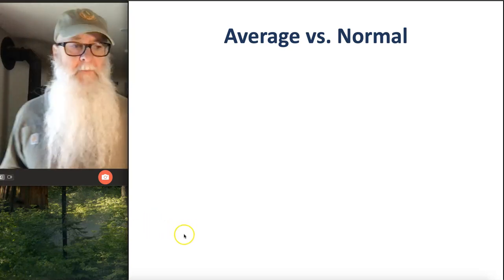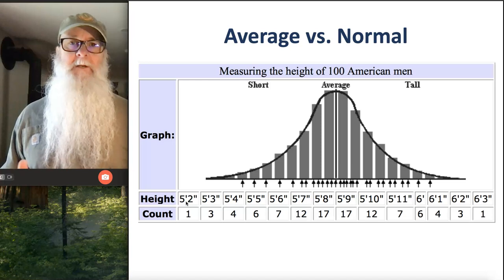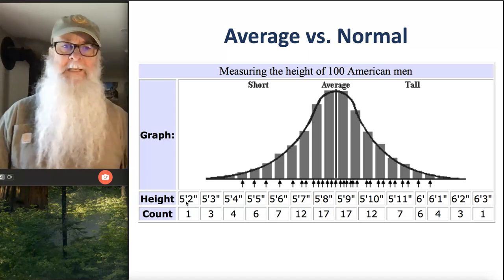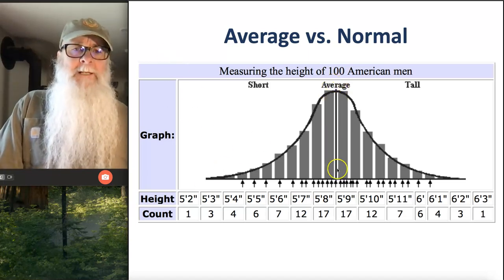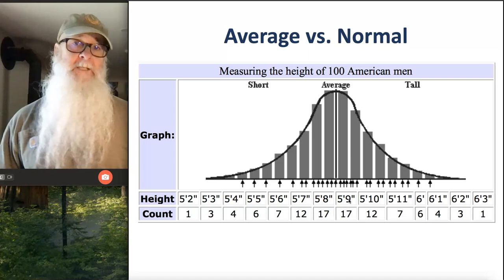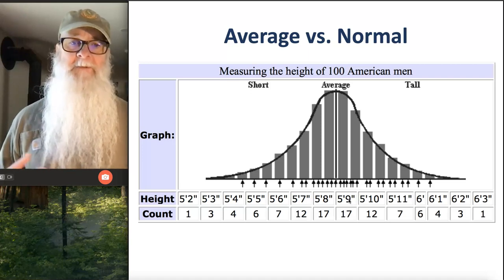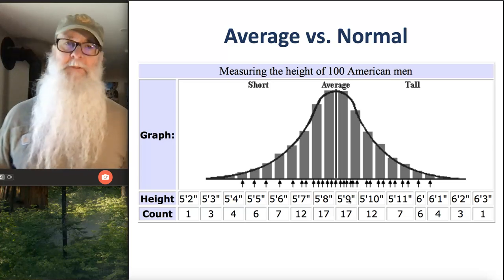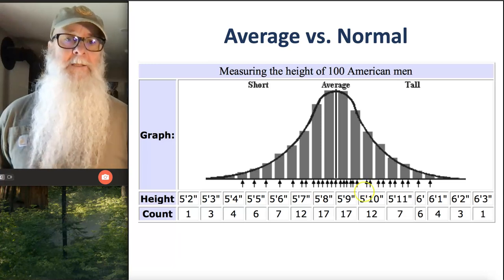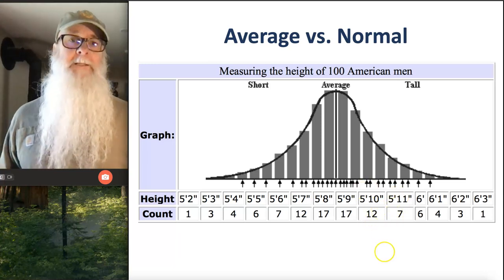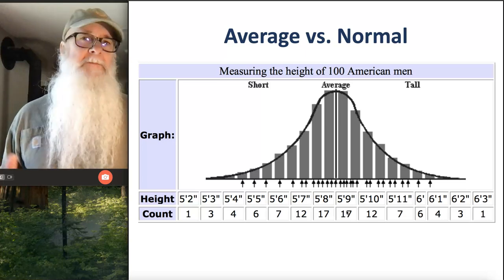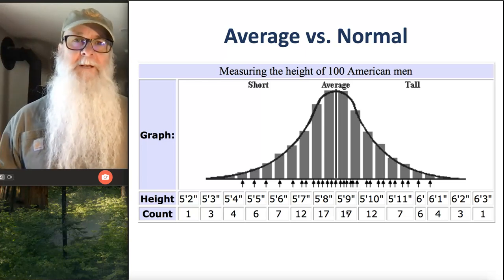What's typical? You can think about it as it relates to this chart here, which illustrates the height of 100 American men. In that data set of 100 American men, you can see what's identified as the average height is in this 5'8", 5'9" range. That's because that's where within this group, most people tended to converge. This was typical for the group, to be around 5'8", 5'9". Let's just assume that this group of 100 men is representative of American men in general and their heights. And so we would say that the typical height, the average height for American men is somewhere in this 5'8", 5'9" range. Does that mean that 5'8" or 5'9" is the normal height for an American man?